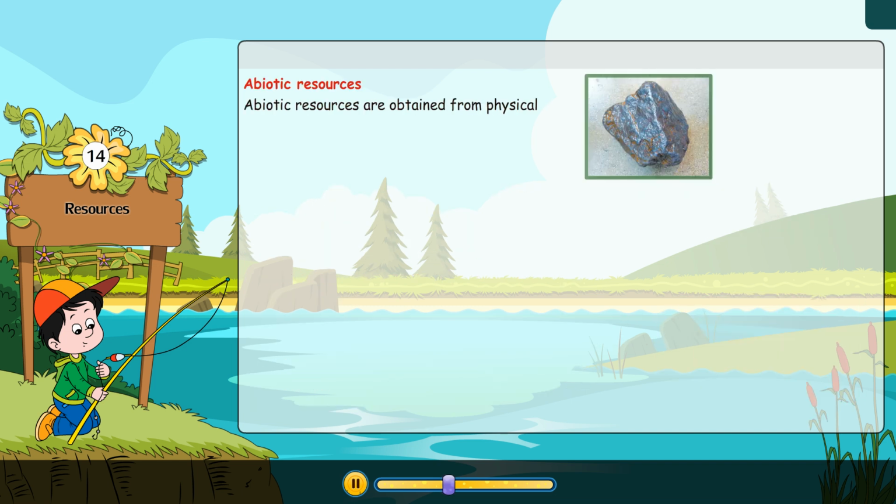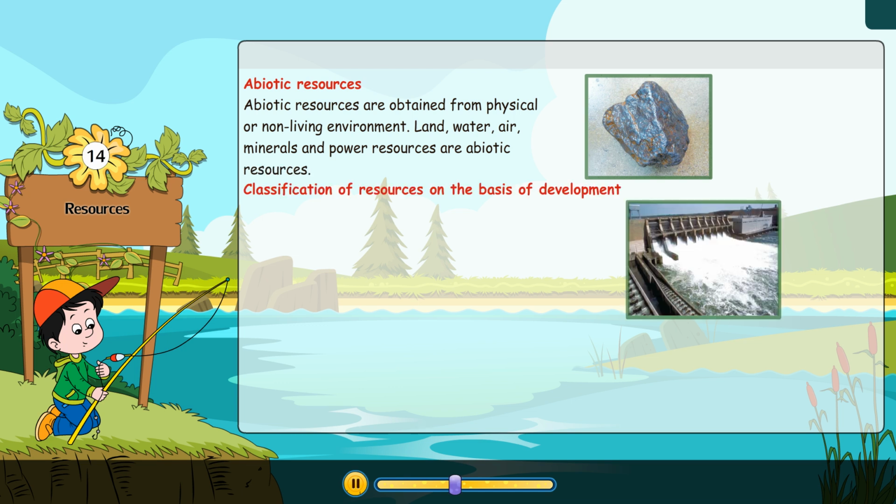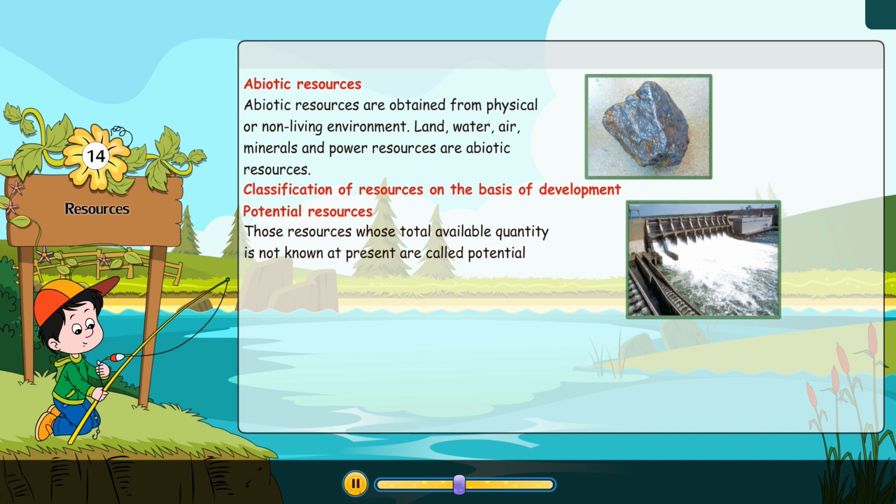Abiotic resources. Abiotic resources are obtained from physical or non-living environment. Land, water, air, minerals, and power resources are abiotic resources. Classification of resources on the basis of development. Potential resources. Those resources whose total available quantity is not known at present are called potential resources. These resources are not used at present but can be used in the future.